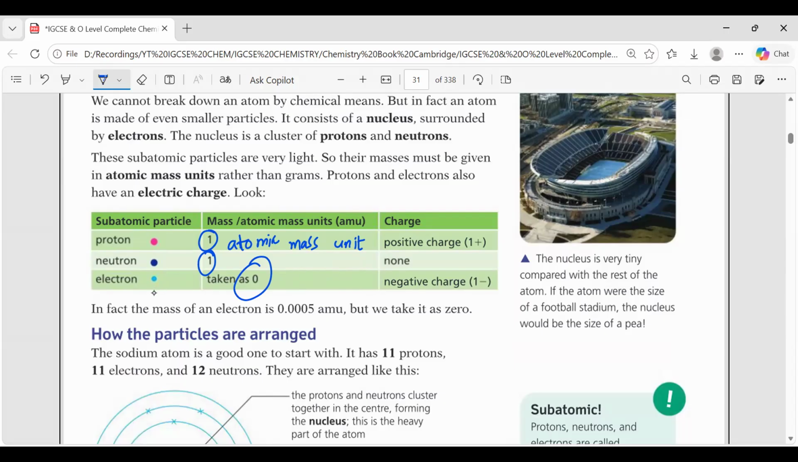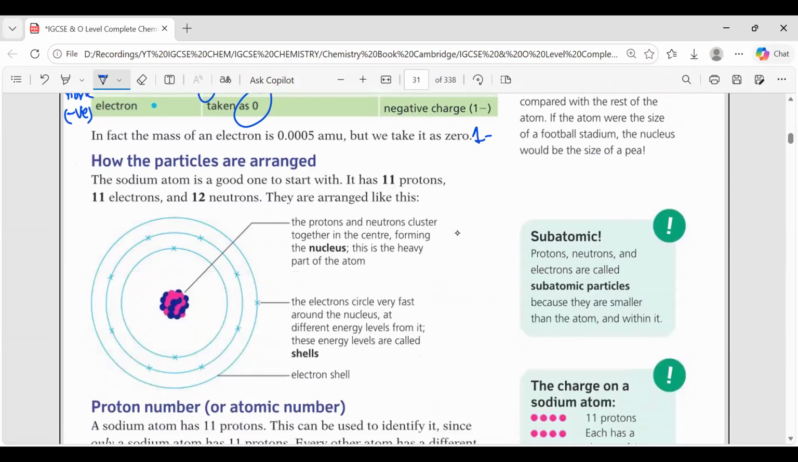If we talk about the charges, what will be the charge on a proton? It will be positive. Neutron? Neutron is neutral, there is no charge. What about the electron? Negative charge. It will be like this: 1 minus, and this will be plus.